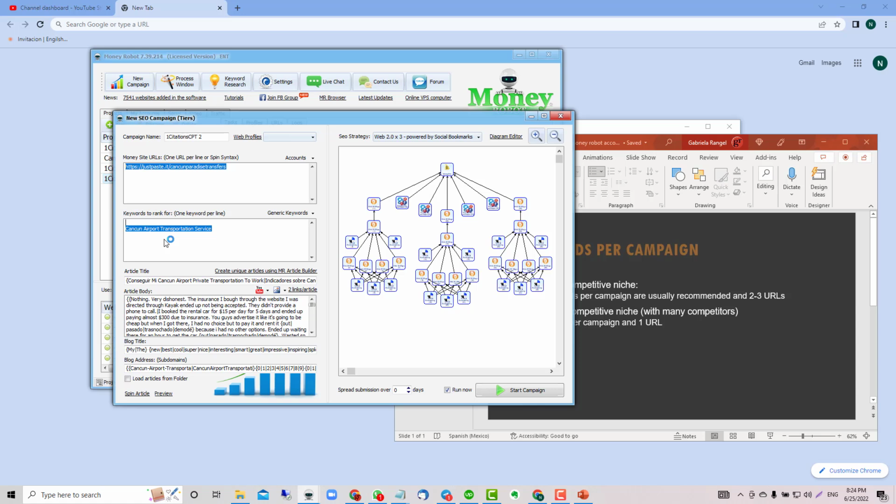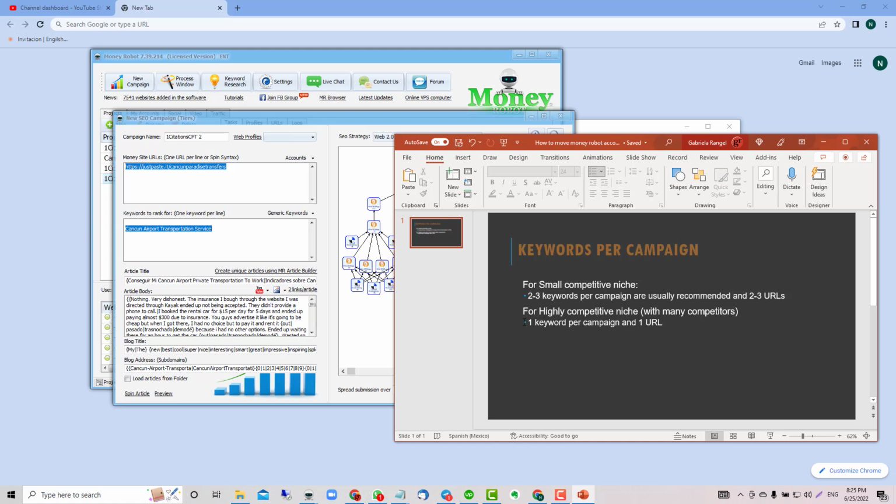I put a block of 10, and I can maybe run 3 campaigns for citation at the same time, because they are going to be for different citations, okay? But definitely try to keep it like this. If it's a highly competitive niche, use 1 keyword with 1 URL, and for small or medium, you can work with 2 or 3 keywords with 2 or 3 URLs.